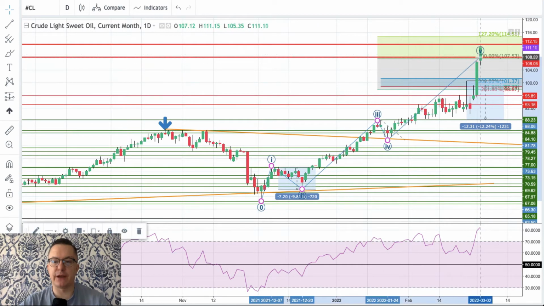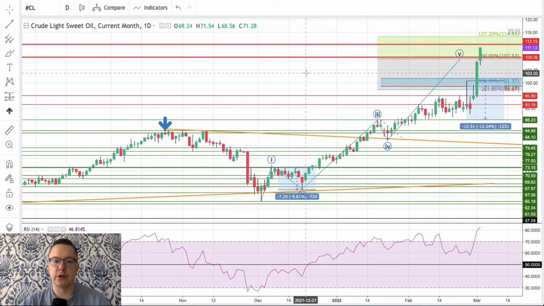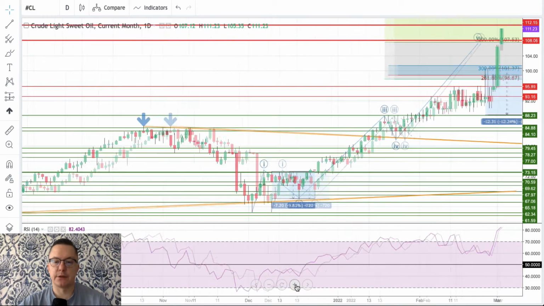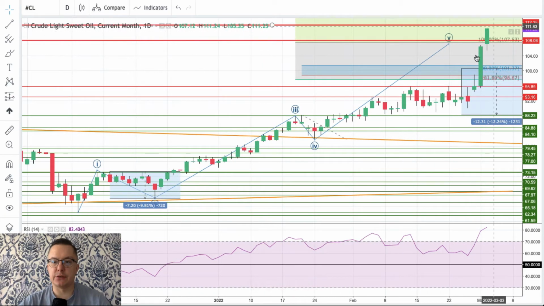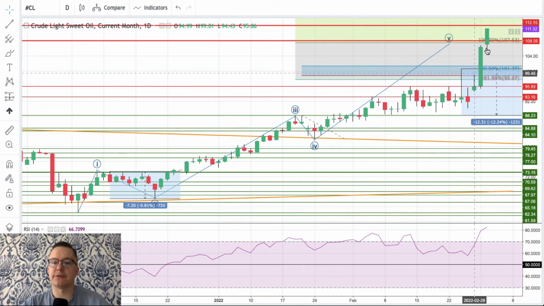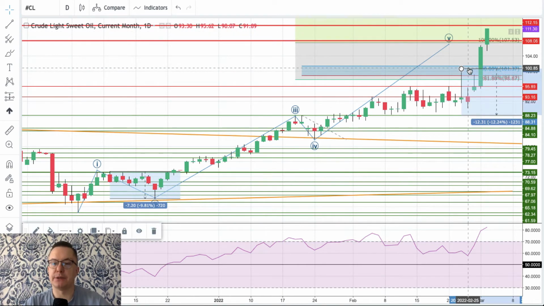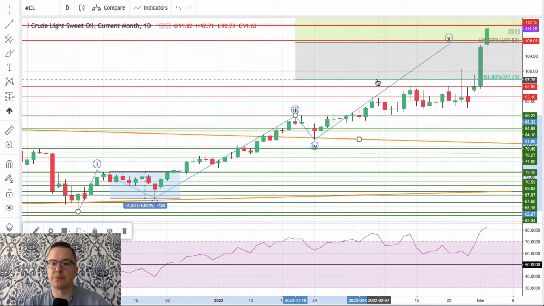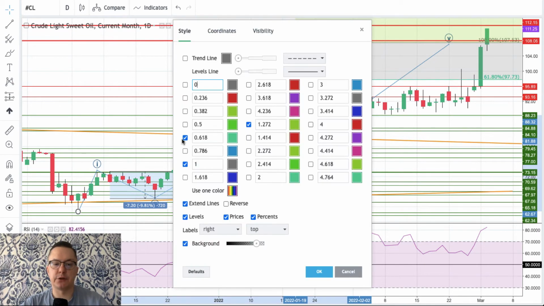This is still wave 5, extending towards new highs, the highs that were made just recently. Today is 111.26. The market is still going up. All of the targets for wave 5 have been completed. As you can see here, our Fibonacci relationships have proven to be correct.